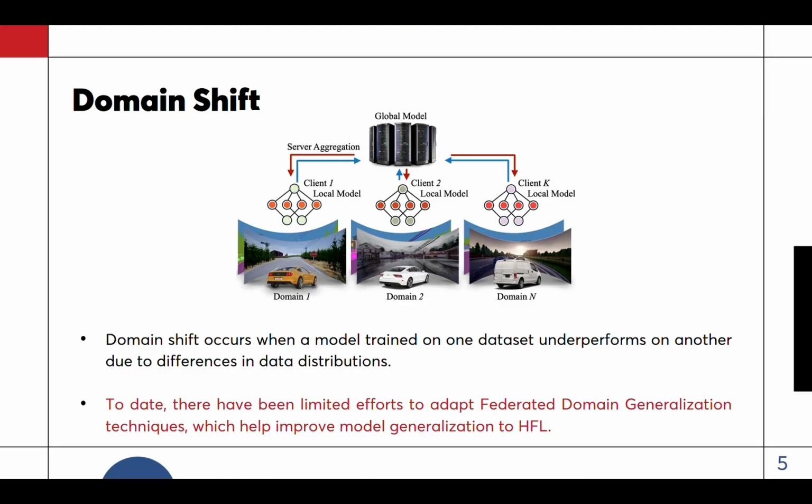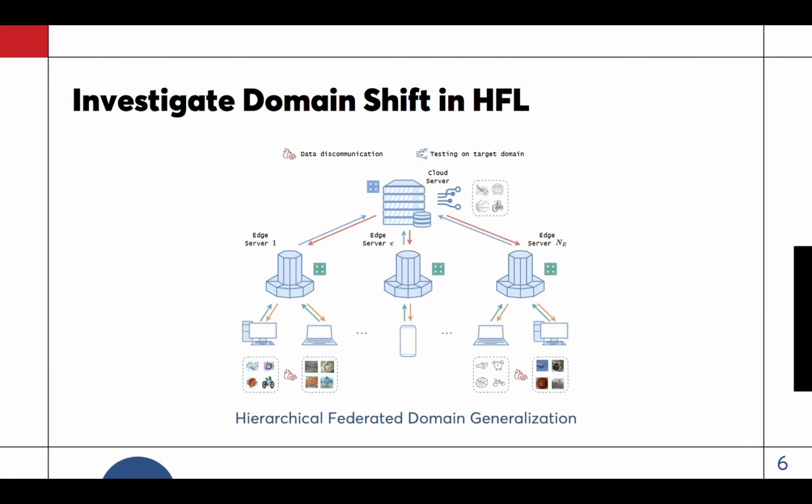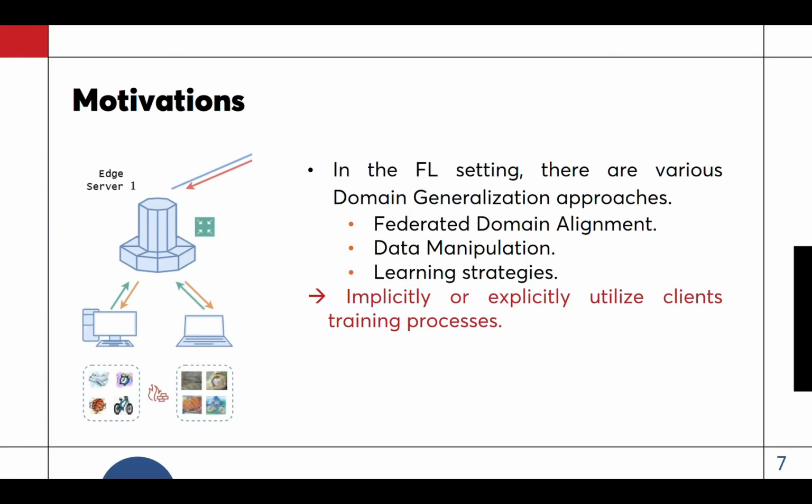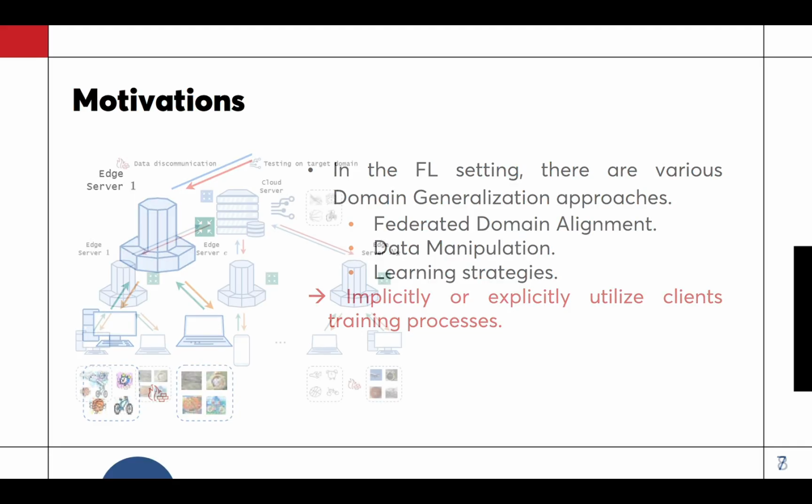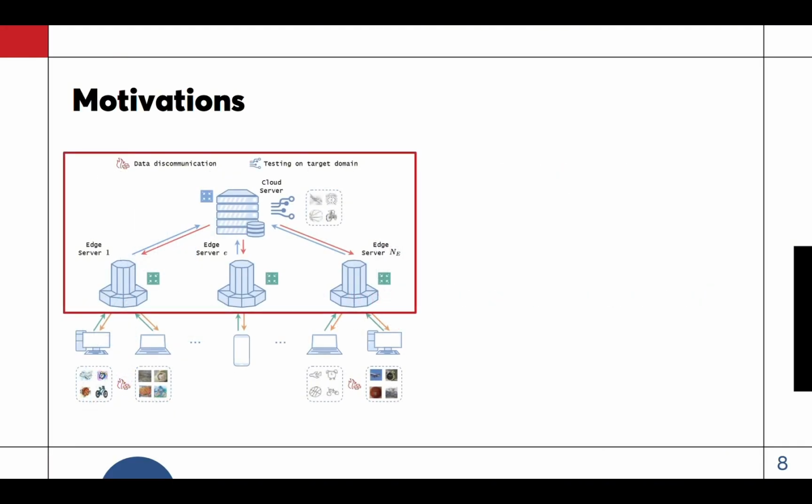setting is still underexplored. We define this setting as Hierarchical Federated Domain Generalization, or HFedDG. Clients are grouped under stations. Stations aggregate client models, and the cloud server aggregates station models. The target domain is unseen during training. The challenge is that stations do not have raw data, so the server cannot retrain or fine-tune on station data. It needs a data-free aggregation method that reduces mismatch between station models.